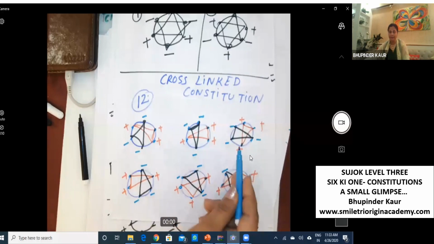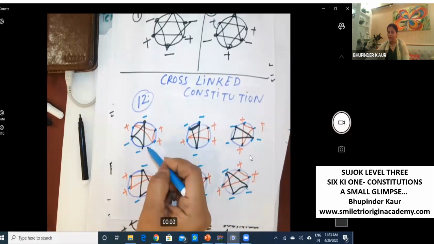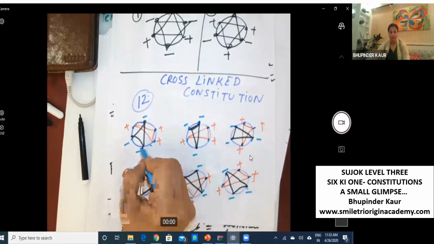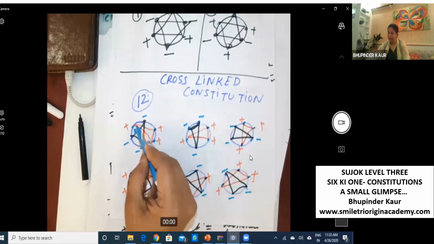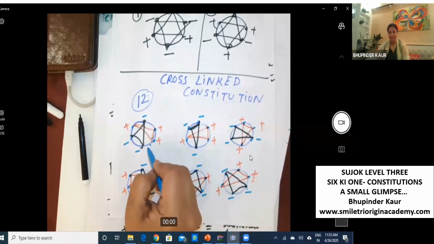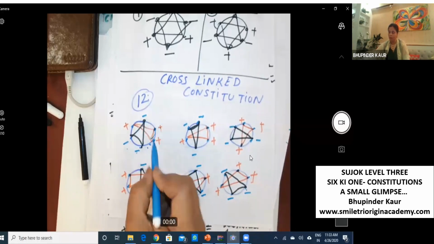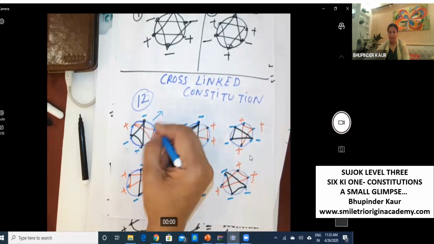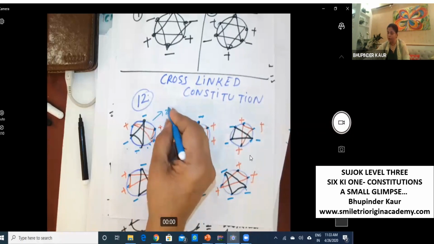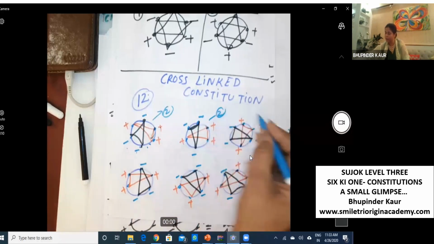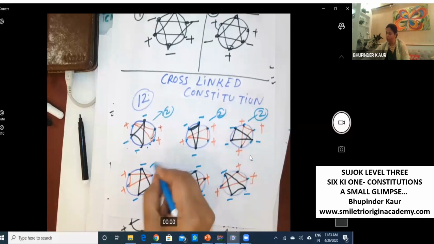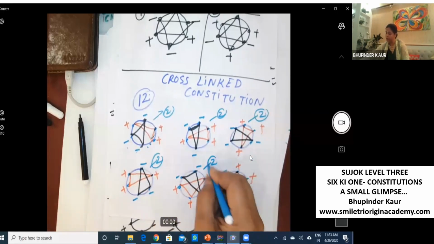And now these are 6, but then each constitution can be opposite. For example, if this triangle is plus in this picture, in another picture this triangle will be minus and this will be plus. So as a result, vice versa, you will have 2 for each.